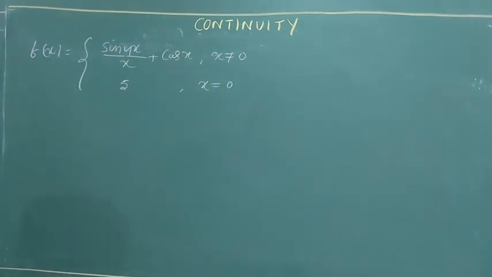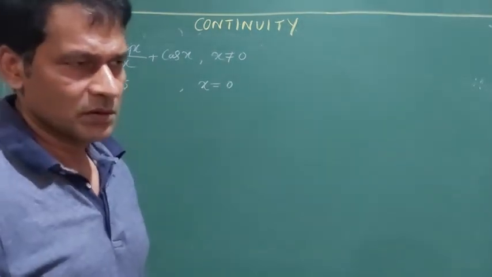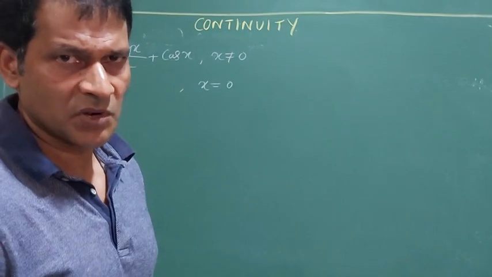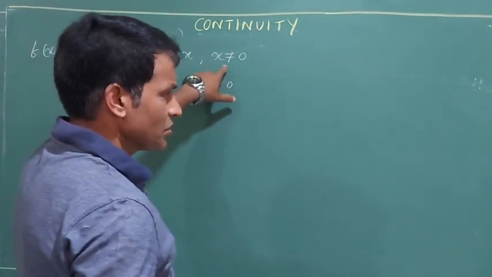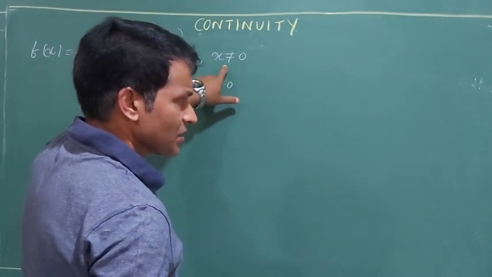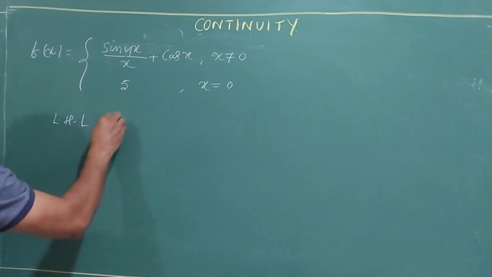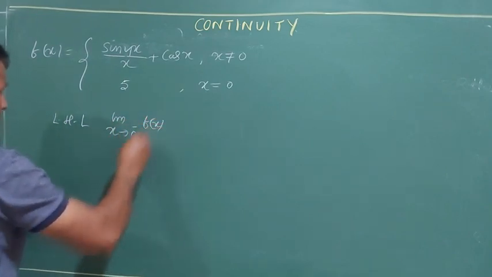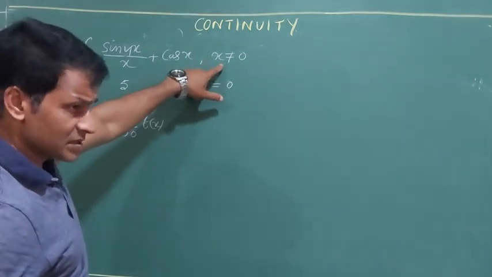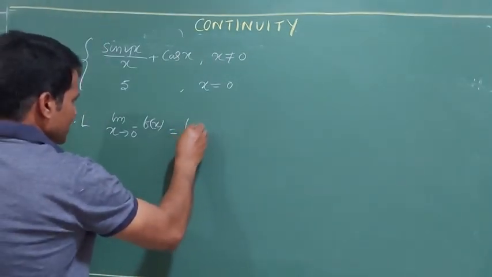Now the next question is, check the continuity of the function at the point x equals 0. Again you can see it is not a single expression, so there I will go for LHL as well as RHL. So I will go for LHL: limit x tends to 0 minus f(x). As it holds the condition x less than 0, I go for this particular part, but the writing will be a little bit changed.